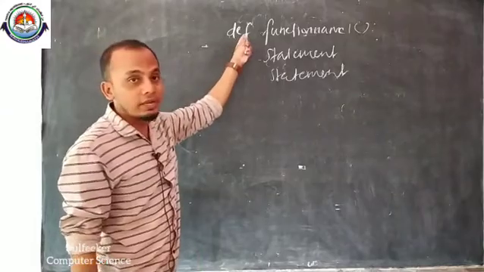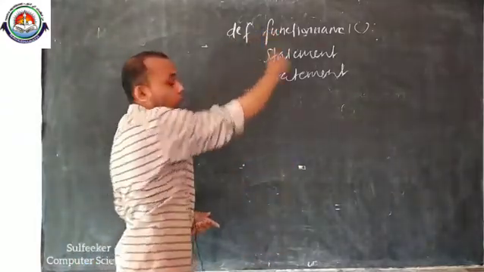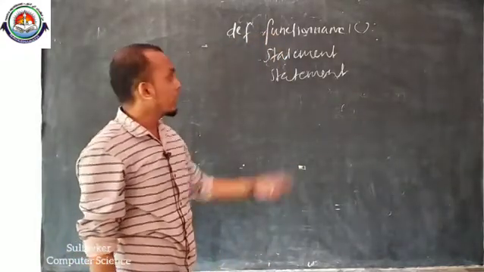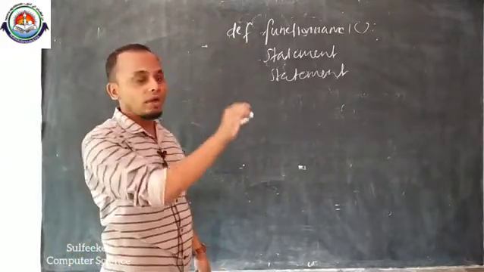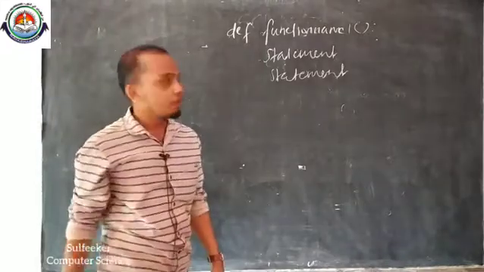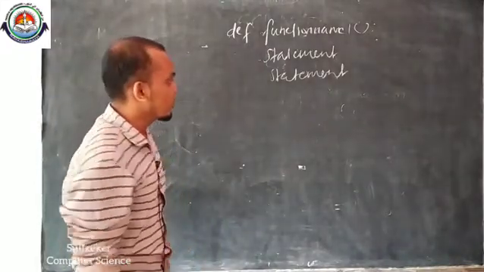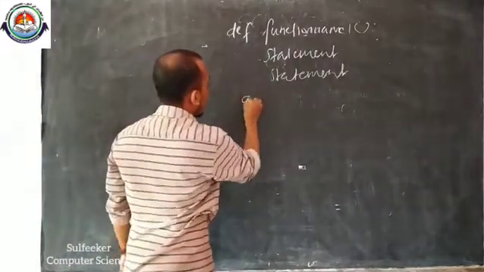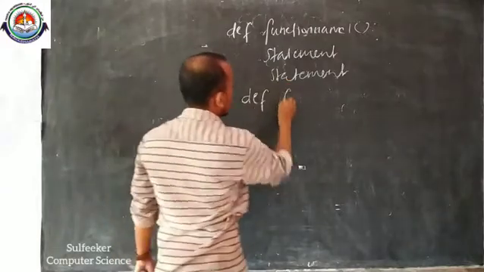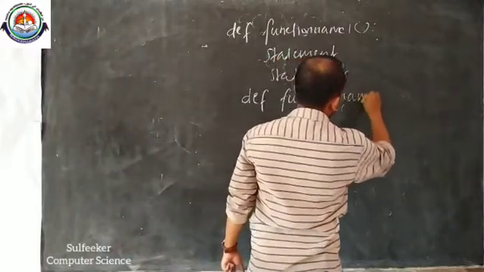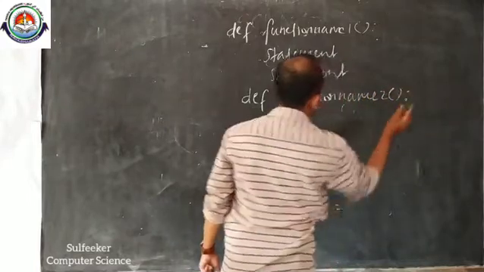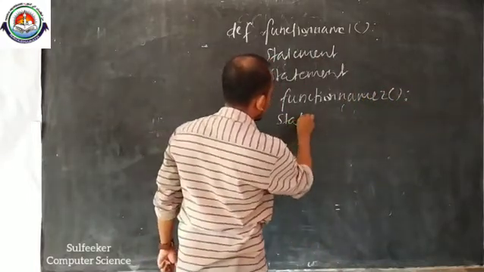Did you see this one? def is the keyword for defining a function. Actually, it is a user defined function. The user is defining a function with the keyword def, function name, then statement. Then next we can declare function 2, function name 2, statement.